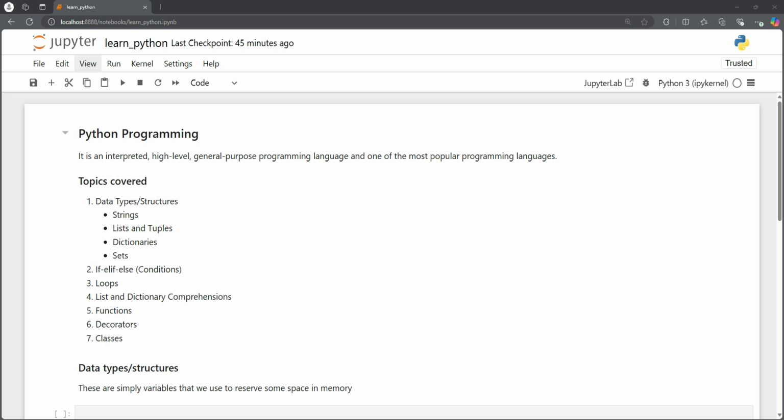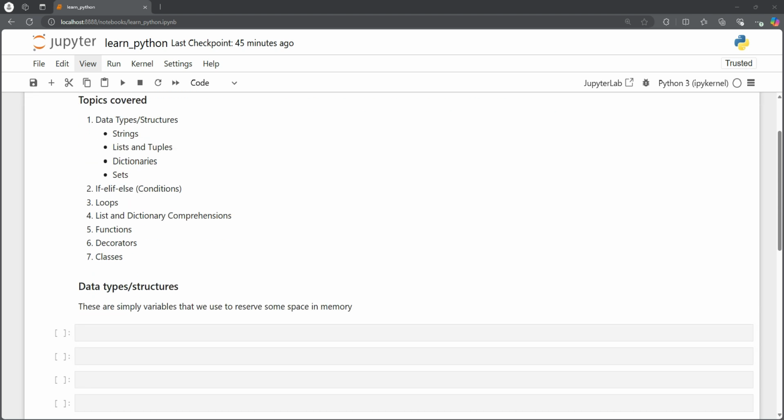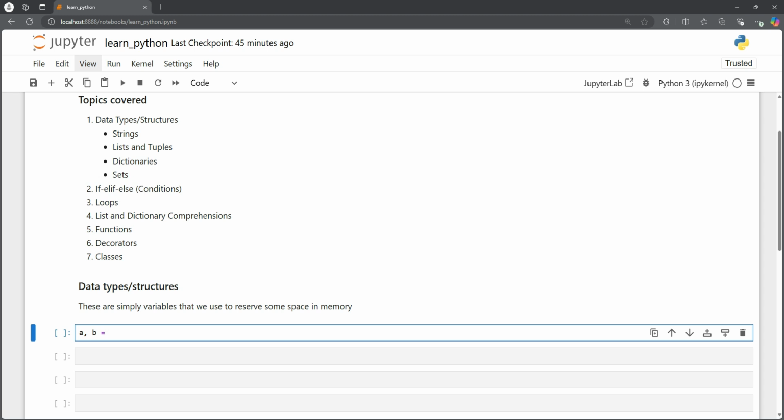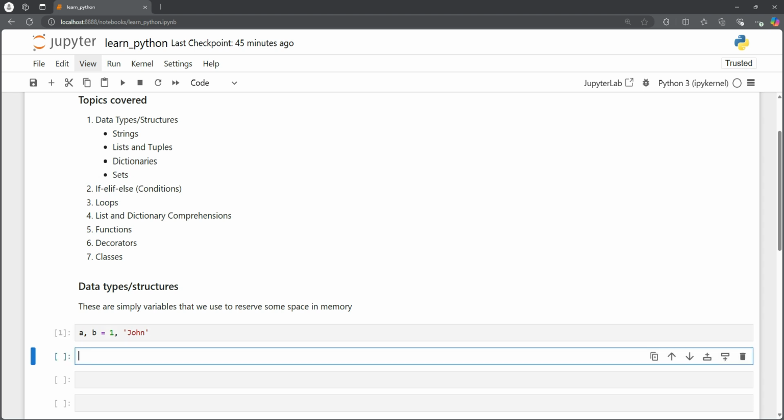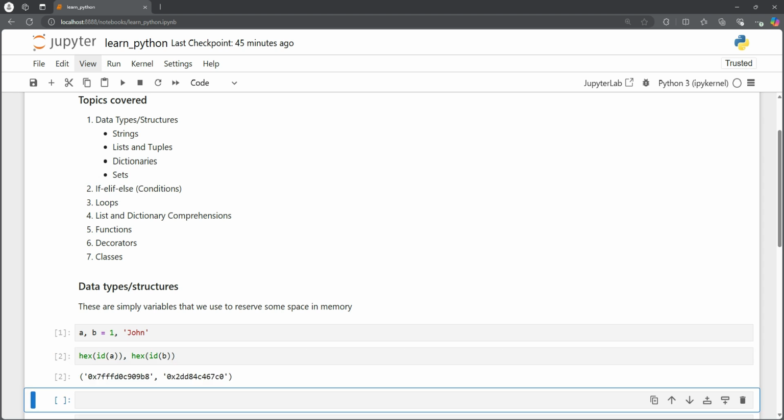So what are data types and structures? These are simply variables that we use to reserve some space in memory. So for example, we have two variables a and b, and we assign them a value of 1, that is an integer, and to b we assign a string, which is John. So we can see their memory addresses where they are stored on the memory using this hex ID, and this gives us their memory addresses.